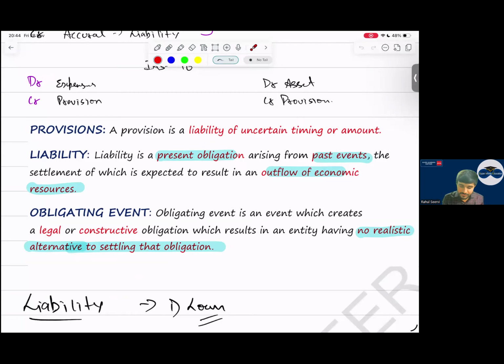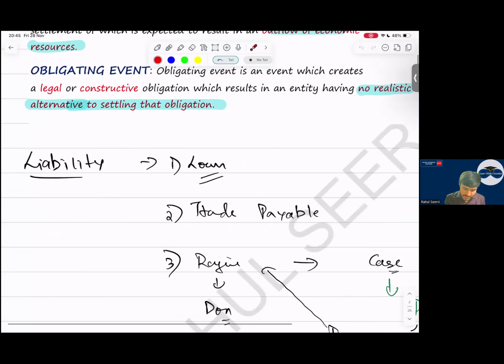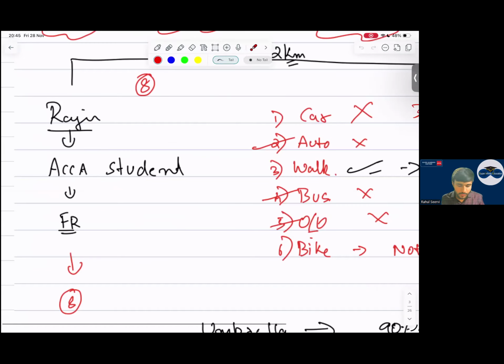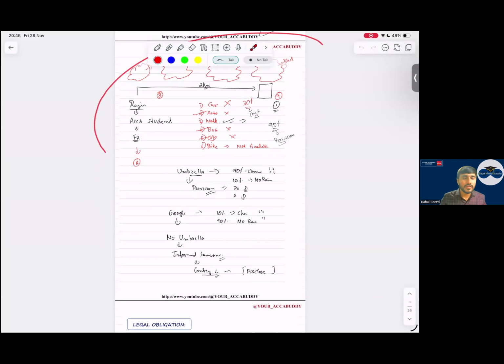Sir, if I can avoid this obligation, will this become a provision? No, sir, it will not. We took the rain example in class. Now, what does legal obligation mean?